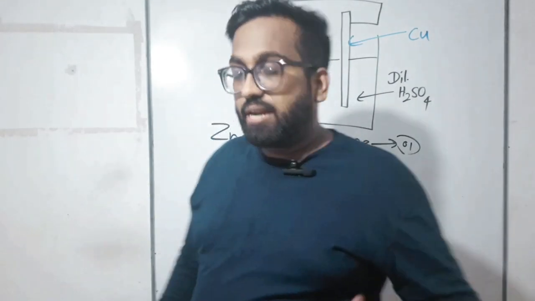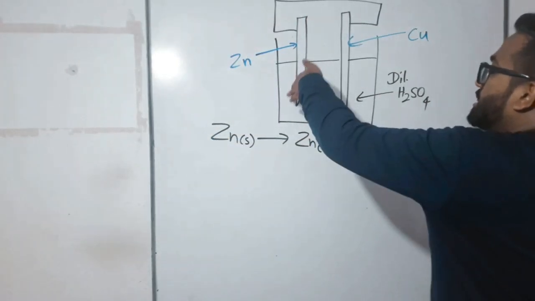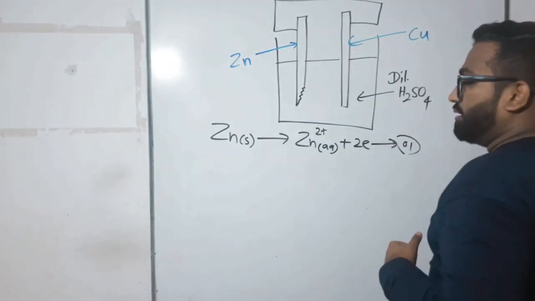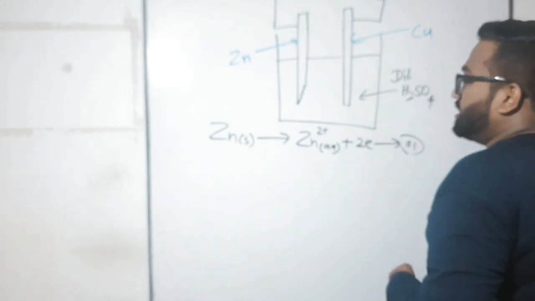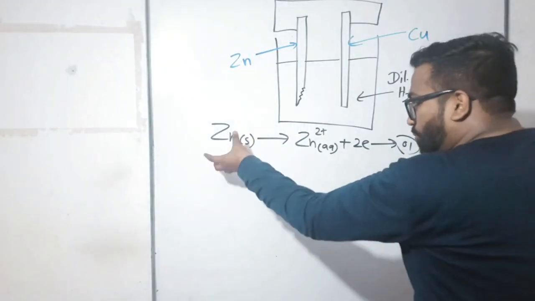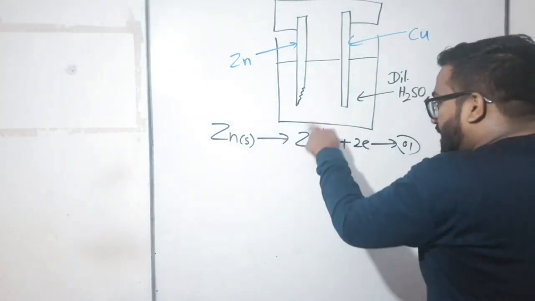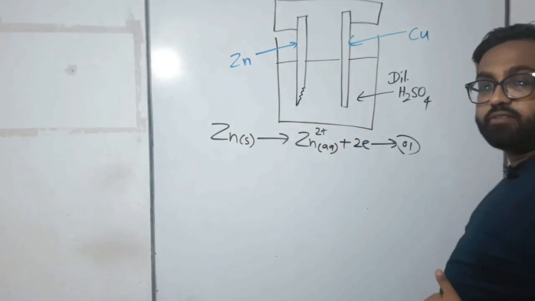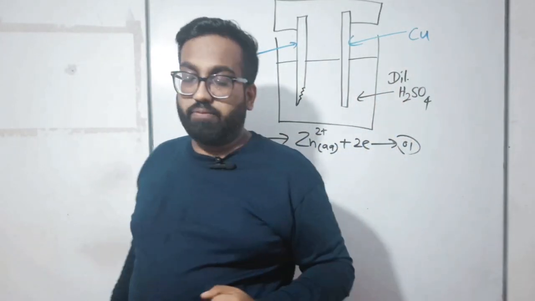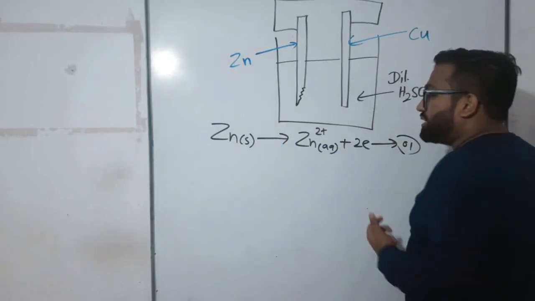You will say, sir, zinc atoms kept their electrons inside the electrode and went to the solution. That means zinc atoms removed 2 electrons each, became zinc 2+ and went to the solution. That is what happened there.